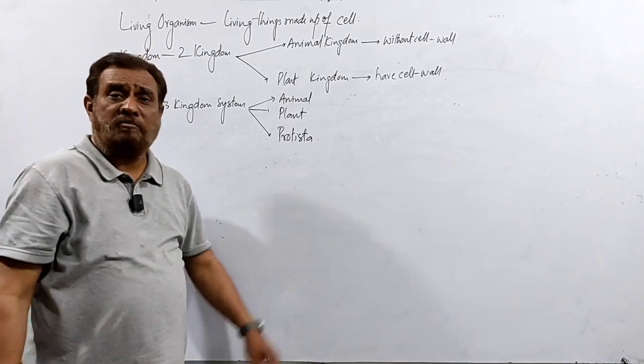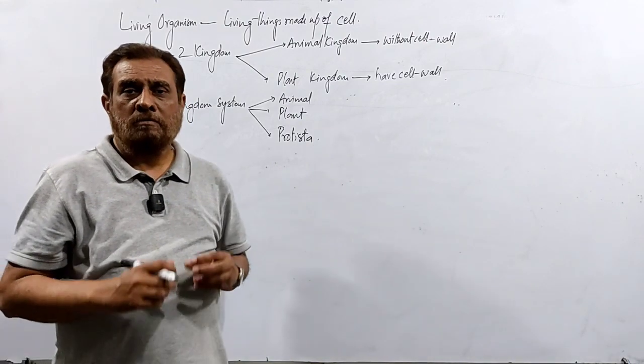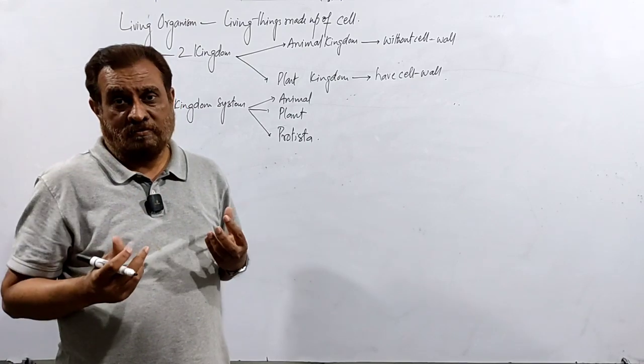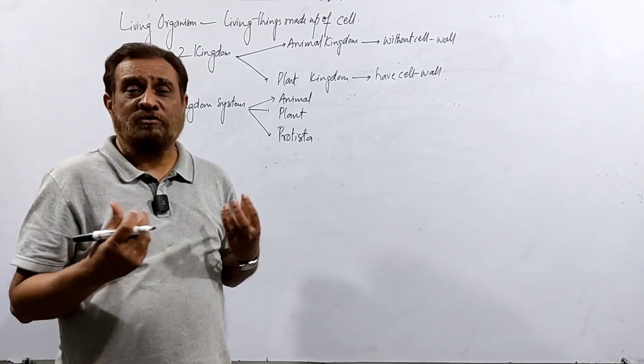So now it becomes the three kingdom system. It opens the door for other confusions and other conflicts.